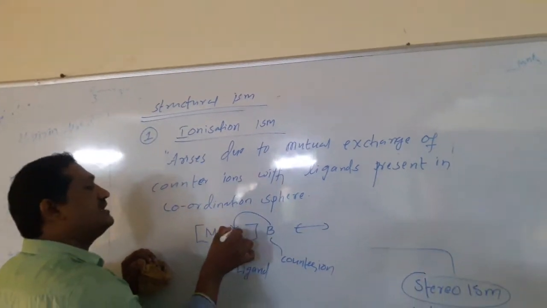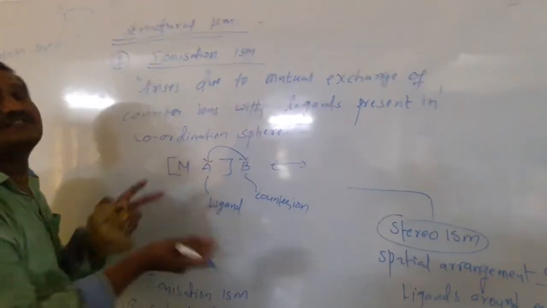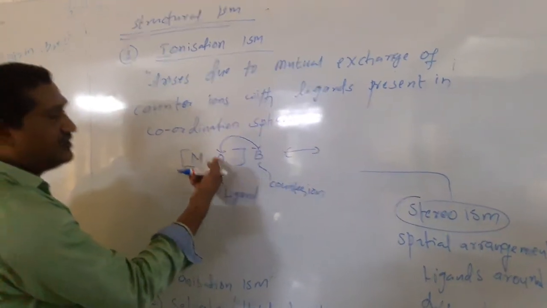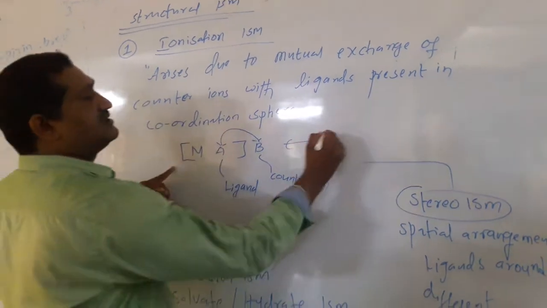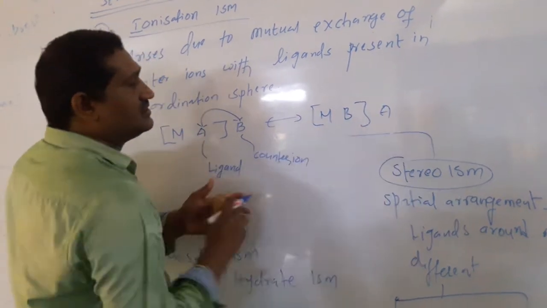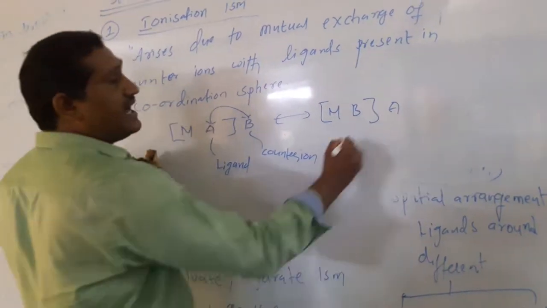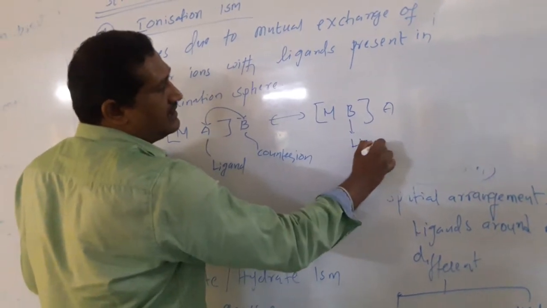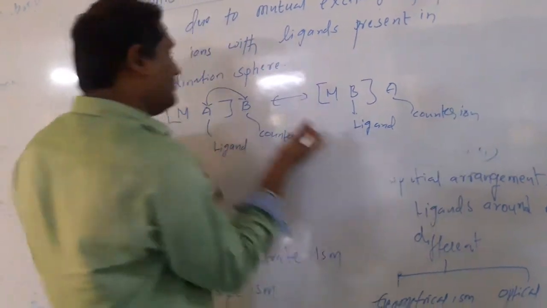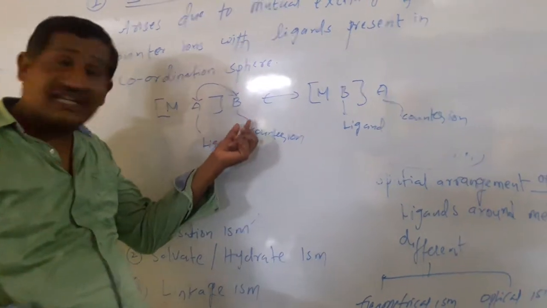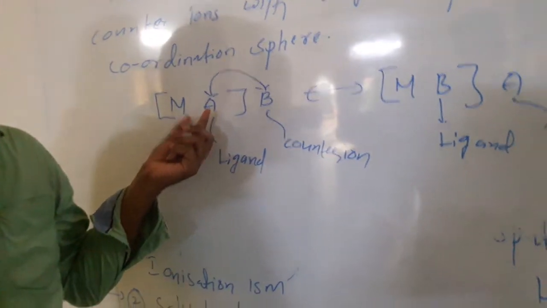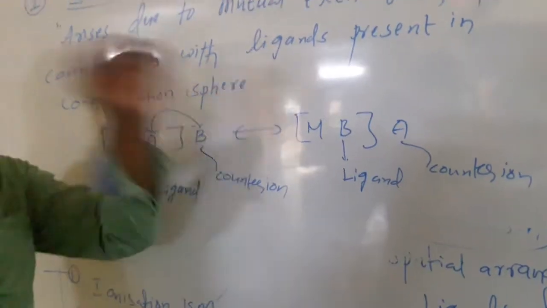That means B comes inside the complex and A goes outside the complex. Now we get M, B and A, so B becomes the ligand and A is the counter ion.